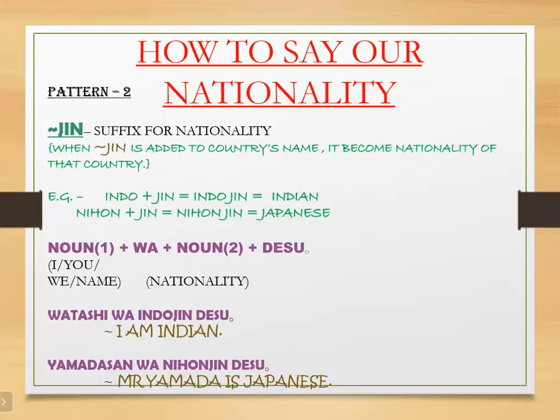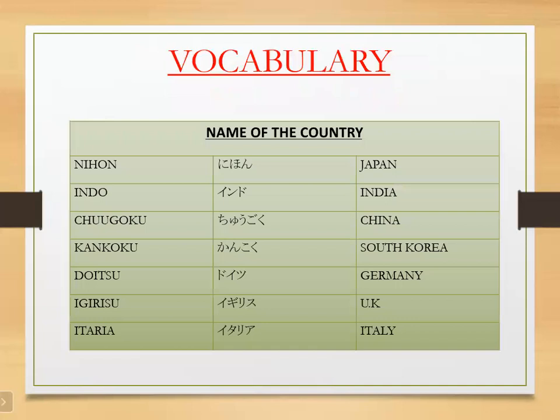Now, Ruchika-san, tell your nationality. Watashi wa Indojin desu. Yes. Now if I want to say Tom is Korean, for your reference I opened the name of the country.